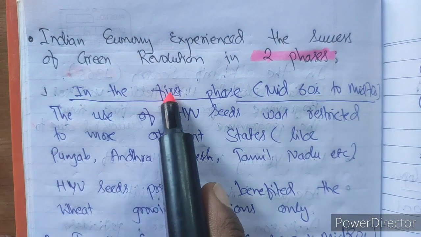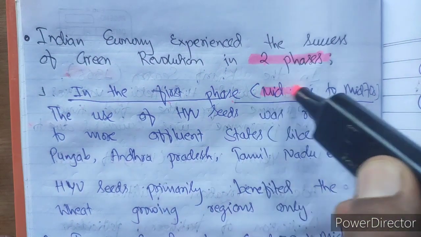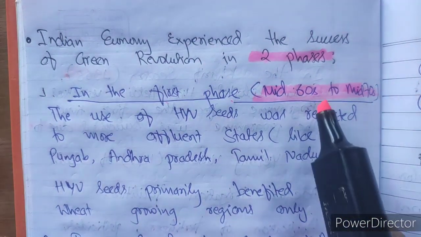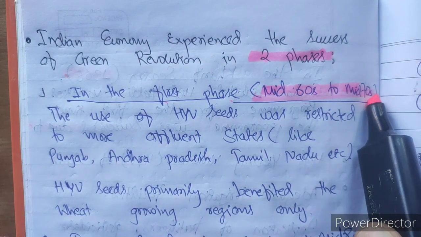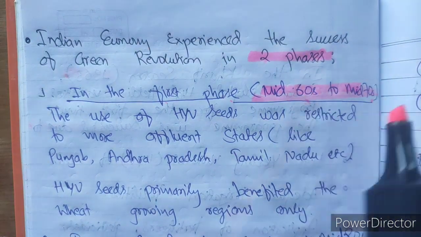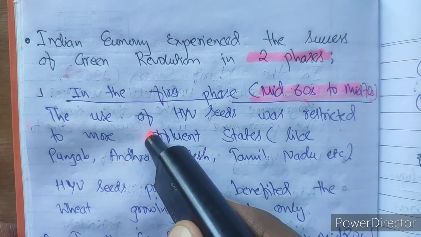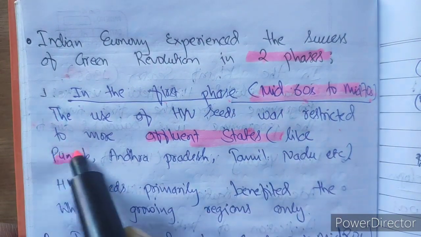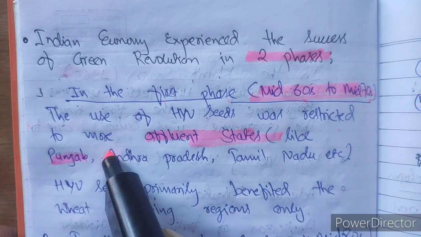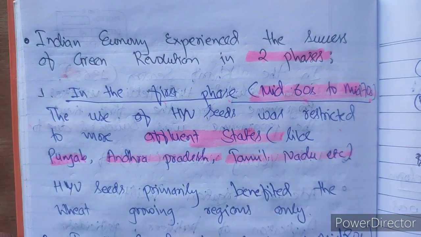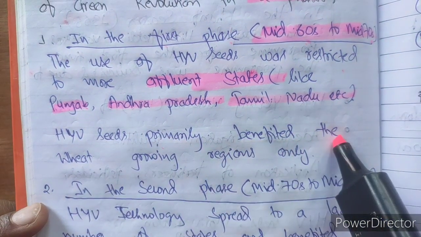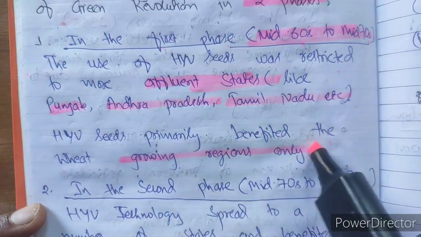The first success was in the first phase, mid of 60s, meaning 66 to 70, mid of 60s to mid of 70s. The use of HYV seeds was restricted to more affluent states like Punjab, Western Uttar Pradesh, Andhra Pradesh, Tamil Nadu. HYV seeds primarily benefited the wheat growing regions only.